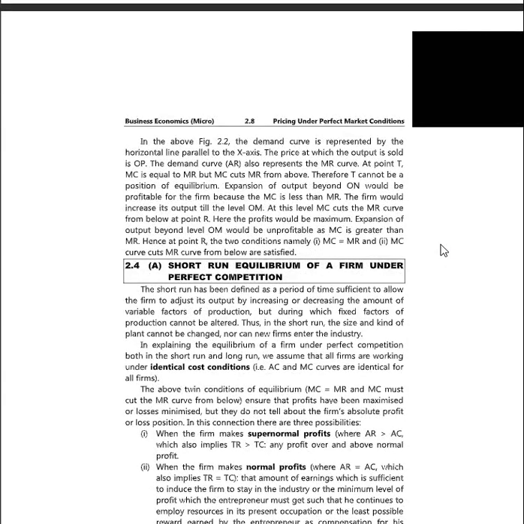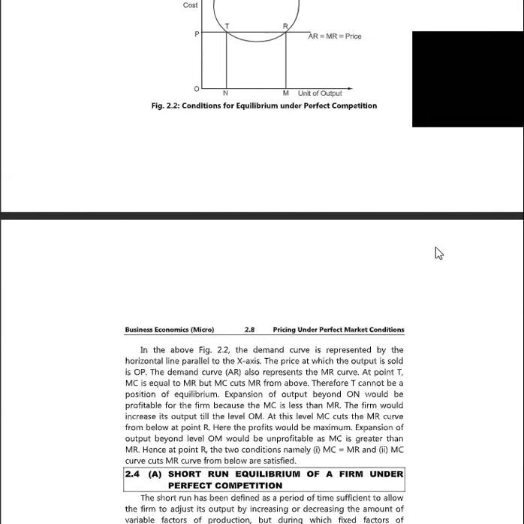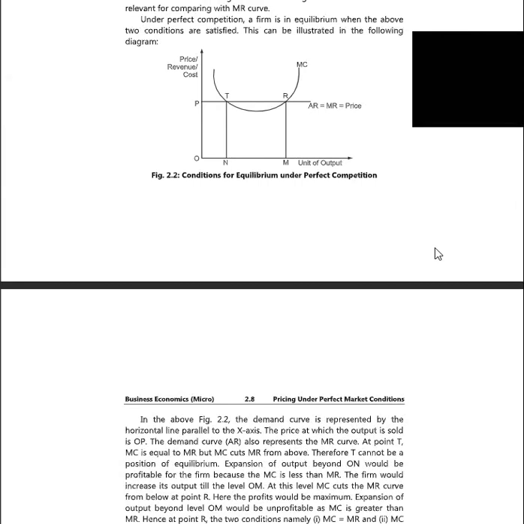In the above figure 2.2, the demand curve is represented by the horizontal line parallel to the x-axis. The price at which the output is sold is OP. Then the demand curve AR also represents the MR curve.